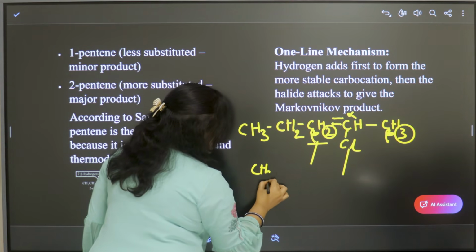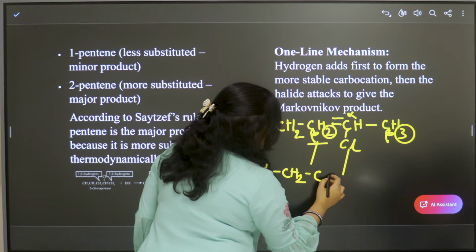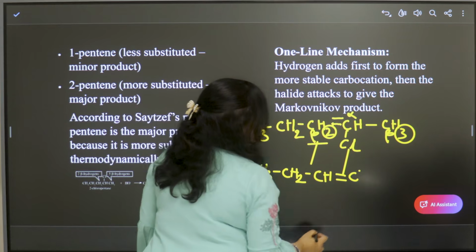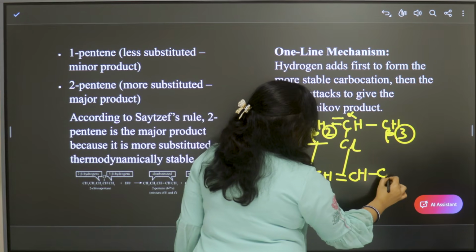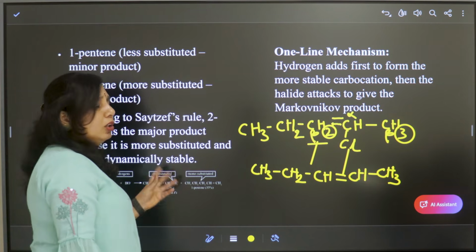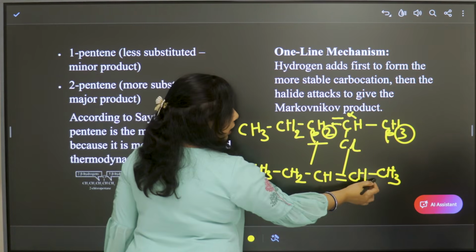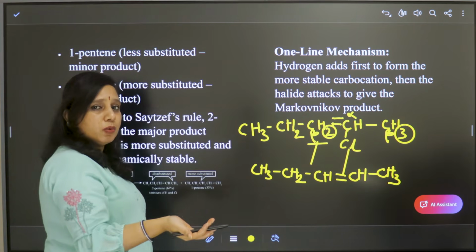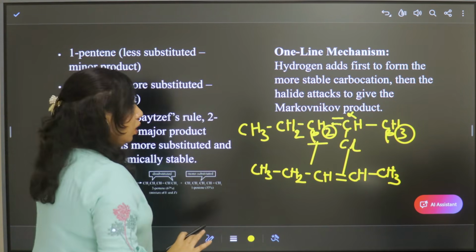2-pentene, which is written like this: CH3, CH2, CH, double bond CH, CH3. So this is 2-pentene. Even though this elimination occurs, a small amount of 1-pentene is also formed with the elimination of this hydrogen, 1 hydrogen from here and this chlorine atom. 1-pentene is also formed, but that is a minor product. This is about Saytzeff's rule.